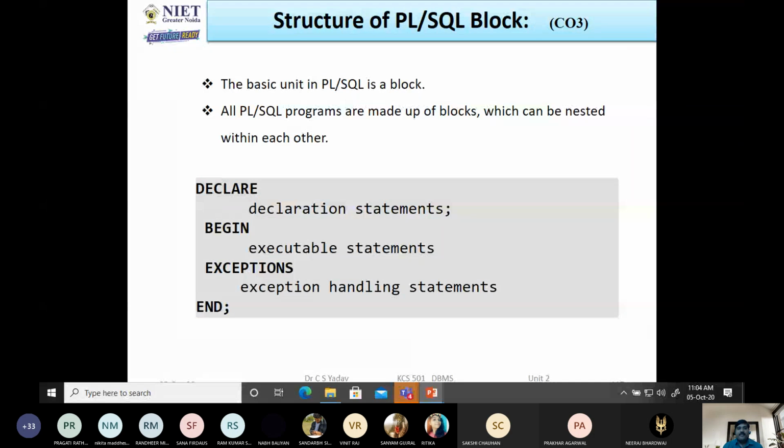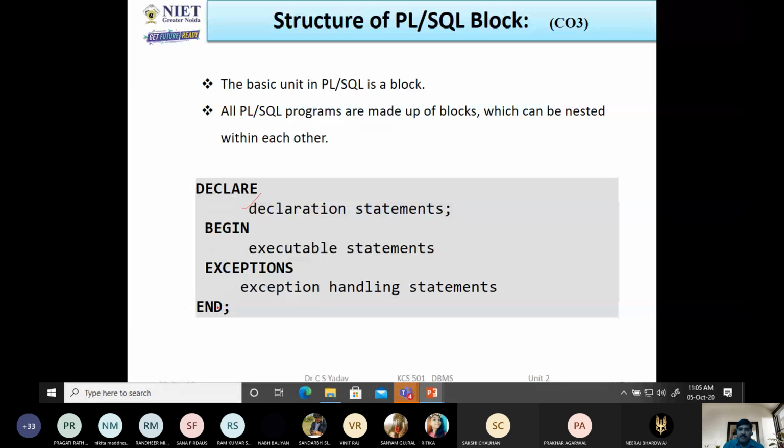Now see here, the basic unit in PL/SQL is a block. All PL/SQL programs are made up of blocks which can be nested within each other. Generally, there are three blocks. One is the declaration block. If we want to declare various variables, we declare them between declare and begin. Within begin and end we can write SQL statements, output statements, processing statements, and then assignments. We can assign values within the begin and end block.